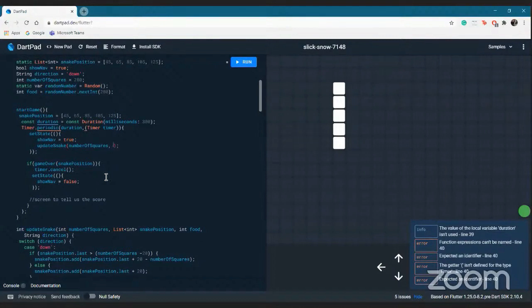Also, it takes the snake position. Also, it takes the food integer and the direction.